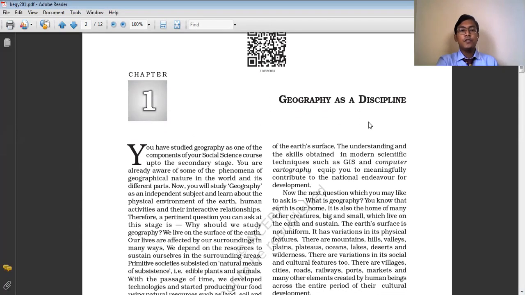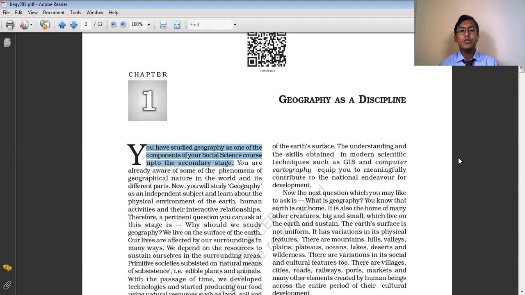See, geography is a subject which we all have studied in your junior classes, as a part of the social science subject. Like we have studied geography as a part of social science in class 9 and 10, even in your junior classes 6, 7, and 8. So geography as a subject is actually a part of social science till the secondary level.